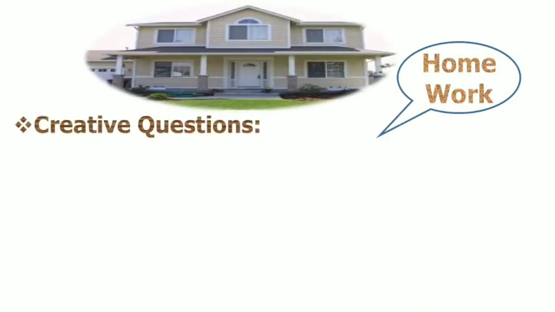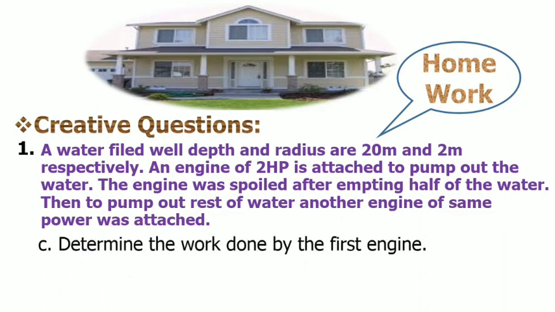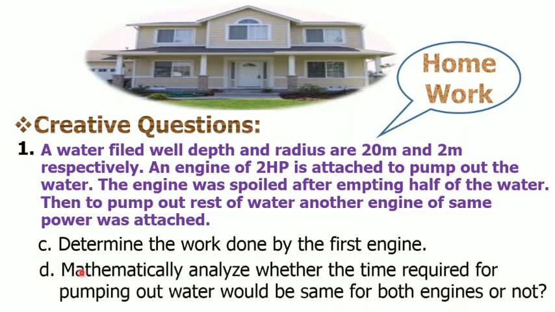Today's homework: creative questions. Number 1. A water-filled well has depth and radius of 20 meters and 2 meters respectively. An engine of 2 horsepower is attached to pump out the water. The engine was spoiled after emptying half of the water. Then, to pump out the rest of the water, another engine of the same power was attached. Question C is to determine the work done by the first engine, and question D is to mathematically analyze whether the time required for pumping out water would be the same for both engines or not.